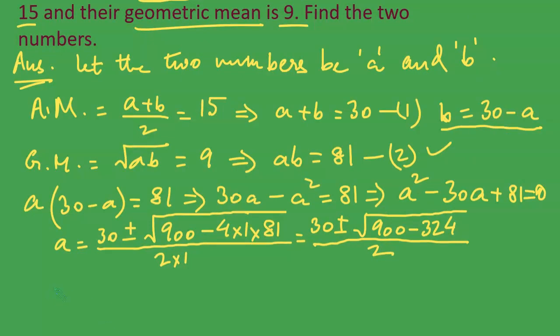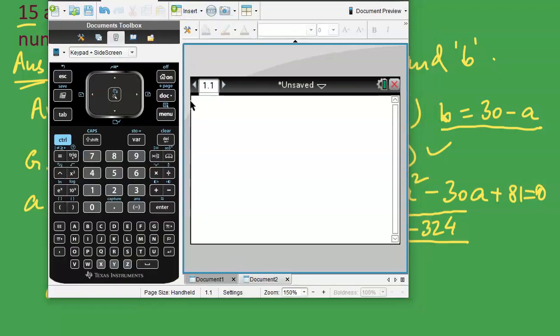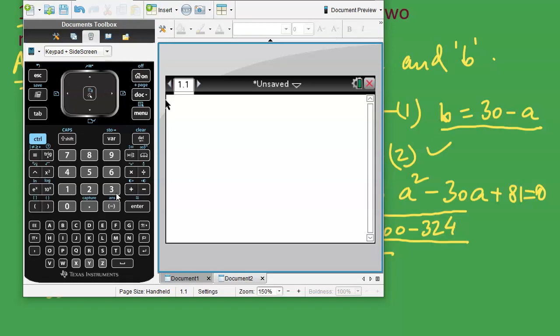So what is this equal to? A is equal to under root 900 minus 324.